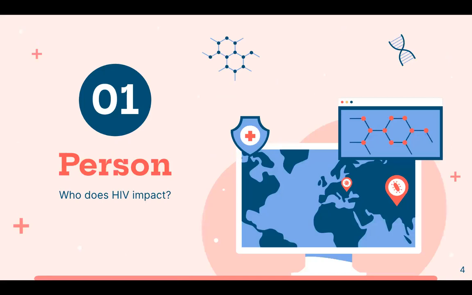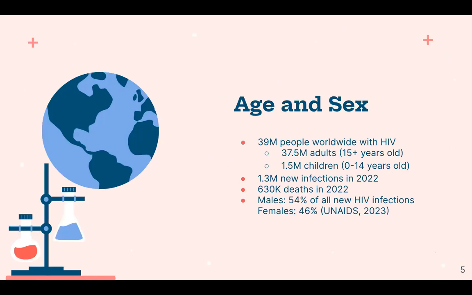So, moving on to person, who does HIV impact? 39 million people globally were living with HIV in 2022. 37.5 million of these were adults aged 15 plus, and 1.5 million of these were children aged 0 to 14. 1.3 million people globally became newly infected with HIV in 2022, and around 630,000 people died from HIV in 2022.